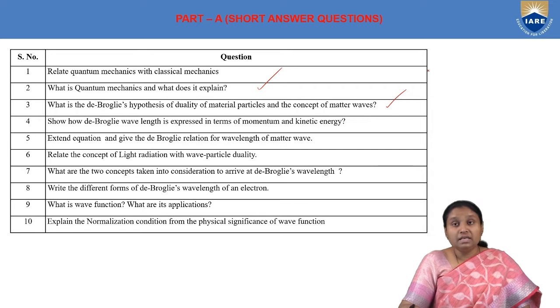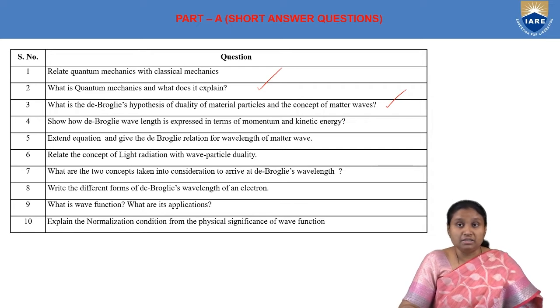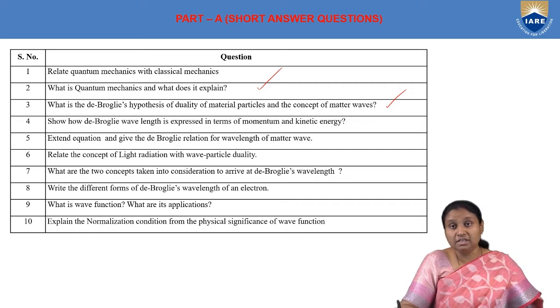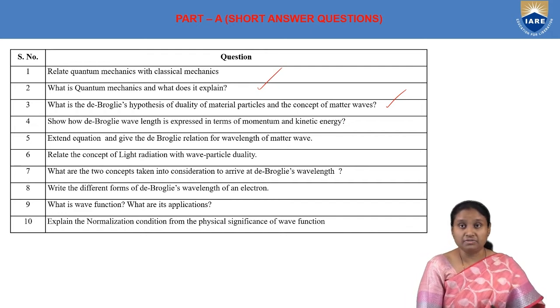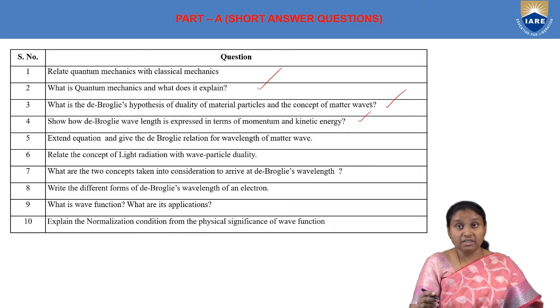Then what is de Broglie's hypothesis of duality of material particles? So here de Broglie has taken into consideration wave-particle duality of light, where we say that light radiation exhibits properties of both wave and particle. So just like this light radiation, even different fundamental particles of physics like electron, protons and neutrons, where we are taking into consideration material particles, if these material particles move, they'll behave as a wave, and that wave is nothing but matter wave. The next, to show that de Broglie wavelength is expressed in terms of momentum and kinetic energy.